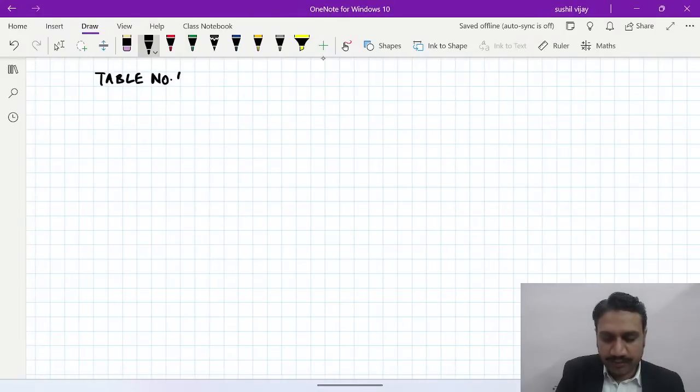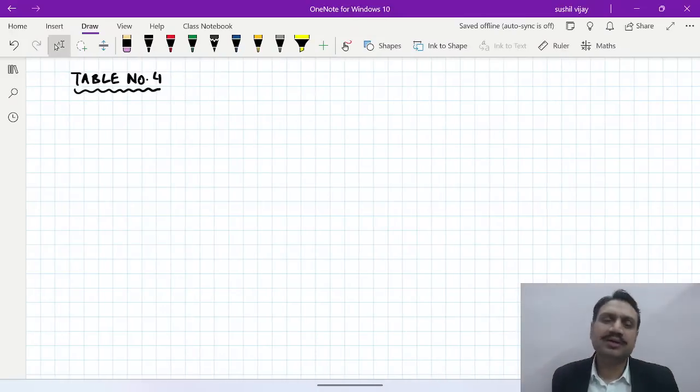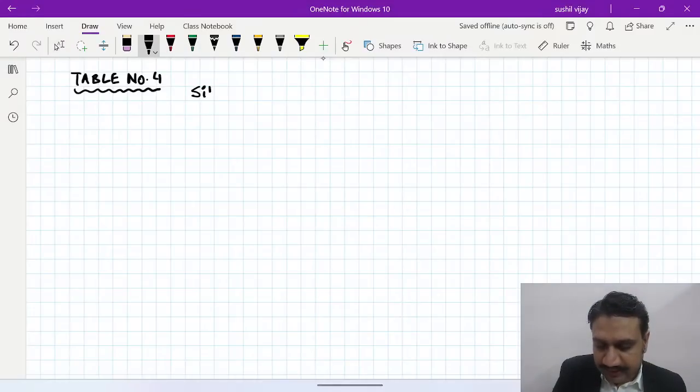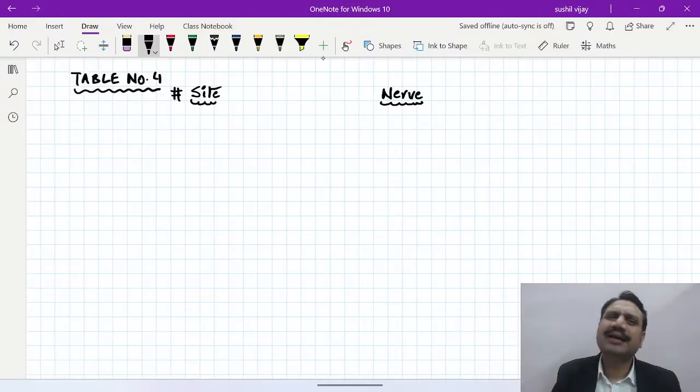So it is not about trauma anymore. It will be any condition which leads to involvement of any nerve, right? So we can say nerve involvement or the entrapment neuropathies. That's how we have to learn it. Table number 4: the site and the most common nerve involved. I'm writing it as fracture site, entrapment site, whatever you want to call it.